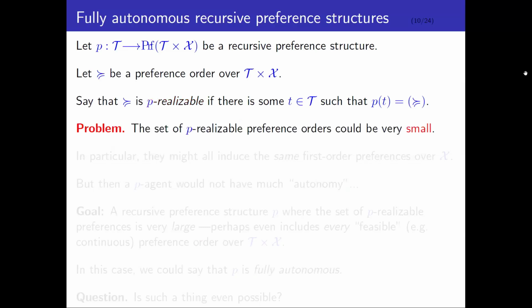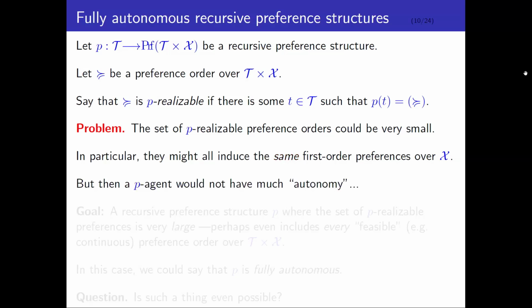Now we can see the problem. The problem is that the set of P-realizable preferences might be very small, right? For example, this function P could just be a constant. That's allowed. There's nothing that says it can't be constant. Even if it's not a constant, it might be that all the P-realizable preferences induce the same first order preferences over outcomes. That would be very frustrating. It would completely defeat the whole purpose of this model. The whole idea was to give agents lots of autonomy so they could choose their preferences. But if the image of the function P is very small, then this agent in the end doesn't really have very much autonomy at all.